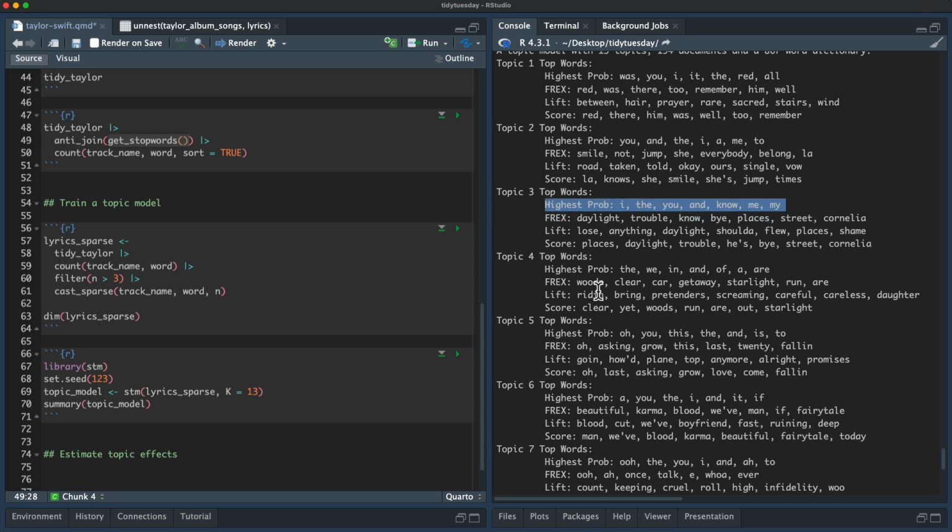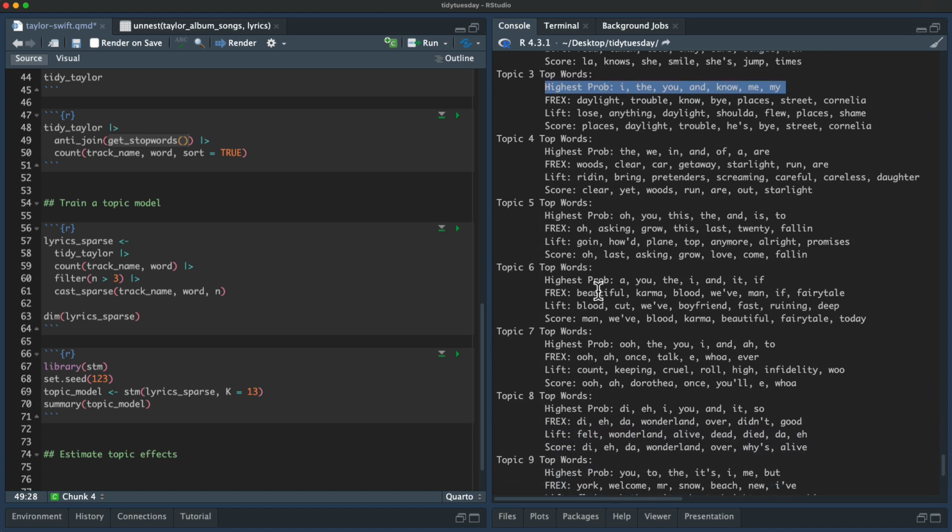It does mean that the highest probability words are very similar from topic to topic, but we have other ways of choosing important words, like FREX, which is a different metric that is high frequency and high exclusivity, and also lift. There are these different ranked lists.